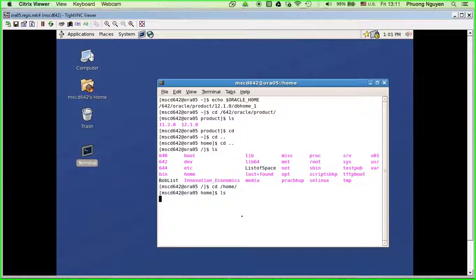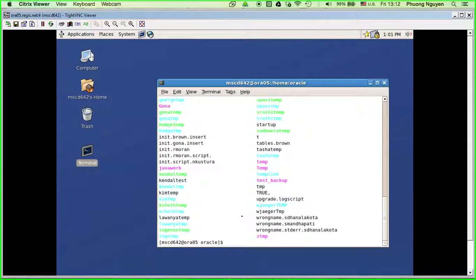Okay, I'm gonna ls. You will see we have to go into Oracle. From Oracle we have to go to another folder. I don't know if it's easy if I just type the whole thing.